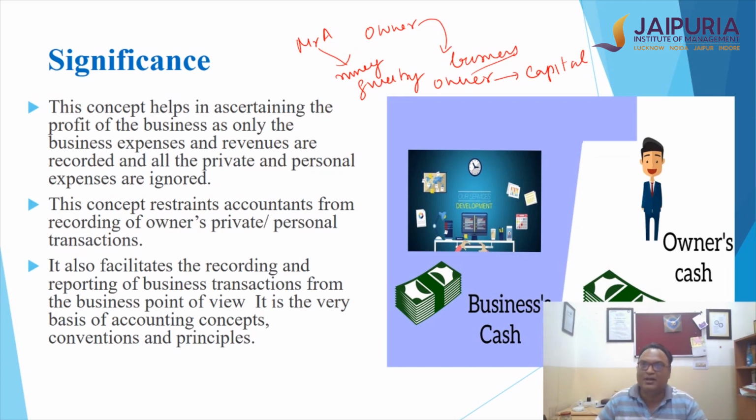Another important learning is that capital becomes the first liability for the business because this is the money which the owner has given to the business, and therefore whatever you earn from the capital, which is profit, also becomes a part of the liability which is added back to the capital, because now the business owes more to the owner. And similarly, if there's a loss, the business is now asking the owner that you need to pay for that loss. Therefore, technically, the loss becomes a part of the asset.